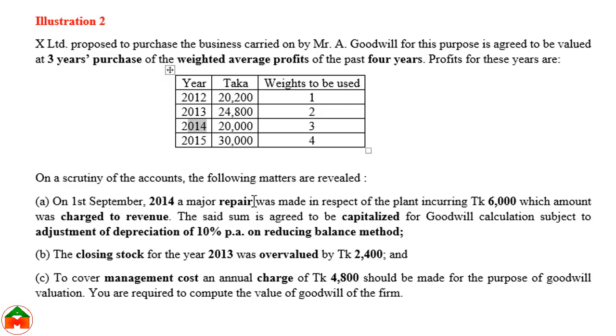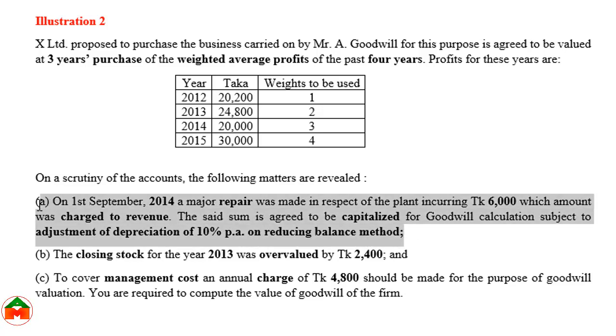The repair expense of a plant, which should be shown as a capitalized expense, was charged as a revenue expense. That's why we need to adjust this 6,000. For this reason, the goodwill calculation is subject to adjustment of depreciation at 10% per annum on the reducing balance method. So these are the two issues we have to adjust while calculating the profits.